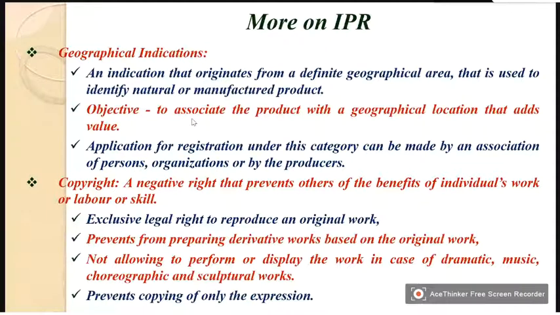Suppose I have written a play and I have got copyright. Then nobody else can stage that play without the permission of the copyright holder. So it will not allow performance. It prevents copying of only expression.